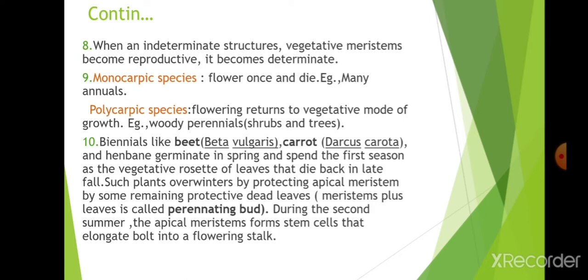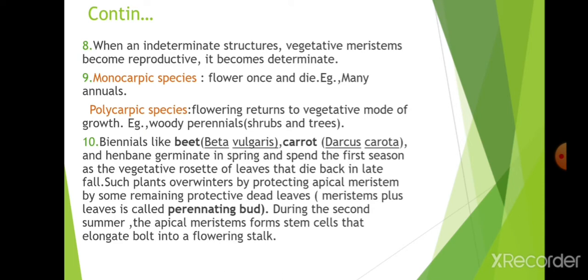Next, monocarpic species flower once and die. Many annuals are monocarpic species. The best example is bamboo. It will flower once and die. This is a monocarpic species. Polycarpic species return to vegetative mode after flowering. Many of the plants we see in our surroundings are polycarpic, for example many trees such as mayflower. After flowering, they return to the vegetative mode, grow vegetatively, and again return to the reproductive. This cycle occurs. Woody perennials, shrubs, and trees are all polycarpic species.